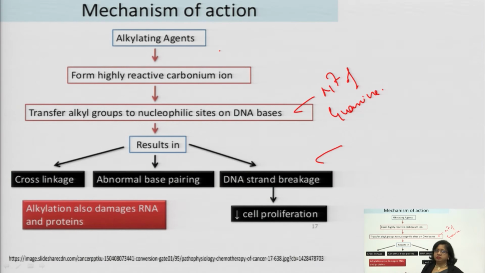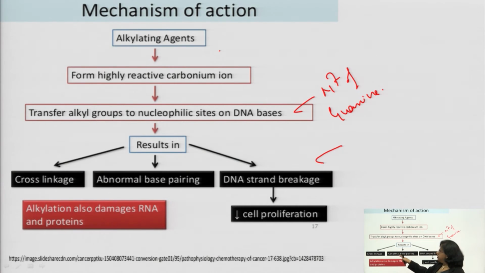What will happen? First, the alkylating agent generates a carbonium ion, which is very highly reactive. It transfers an alkyl group to a nucleophilic site of DNA. So, what will be the result? It results in a cross link, if it is a bifunctional alkylating agent. I will show how it will cross link.